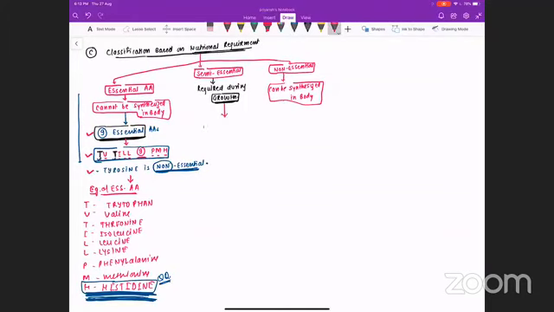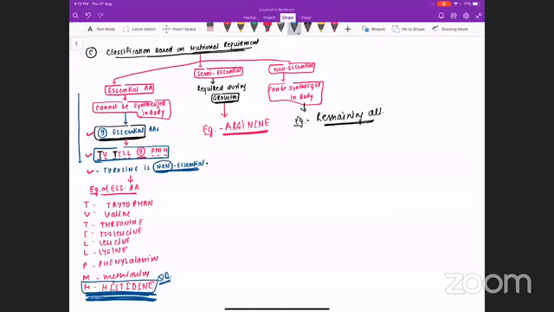When it comes to semi-essential, the example is arginine. There is only one example, arginine, which is semi-essential. And when it comes to non-essential, the example is all the remaining ones. Apart from these 10 amino acids, the remaining 12 are non-essential. So we are having only one semi-essential, that is arginine, and all the remaining are non-essential.